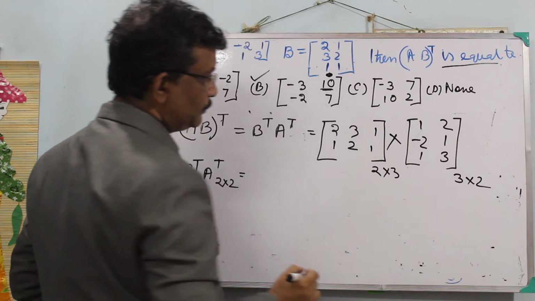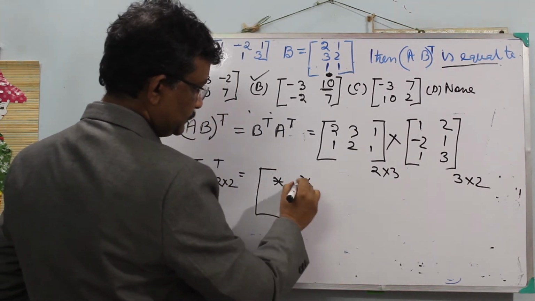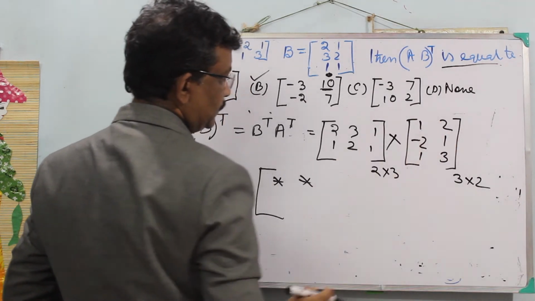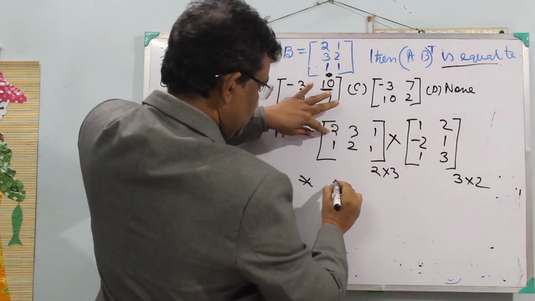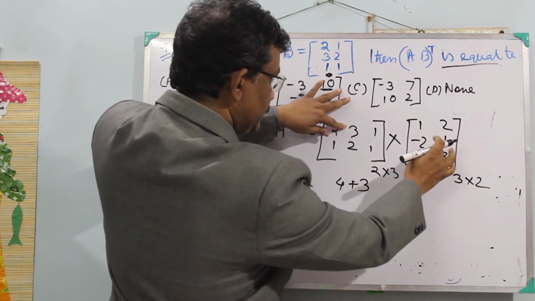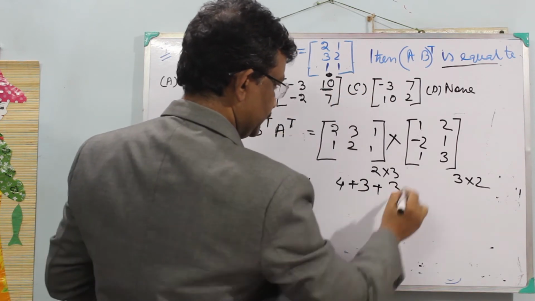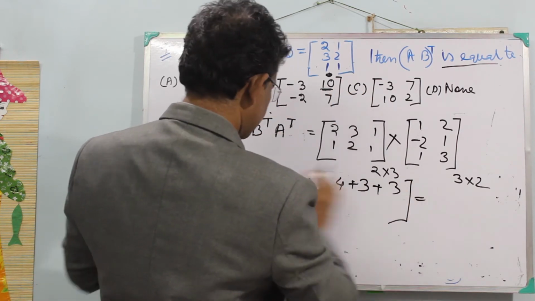What would be its value? 2 into 2 is 4, 3 into 1 is 3, plus 3 into 3.